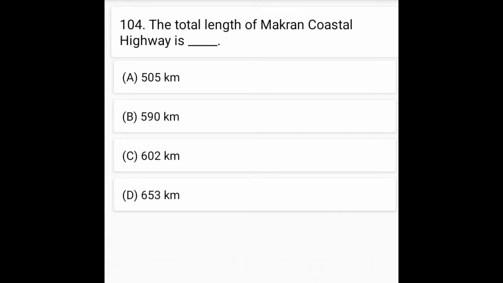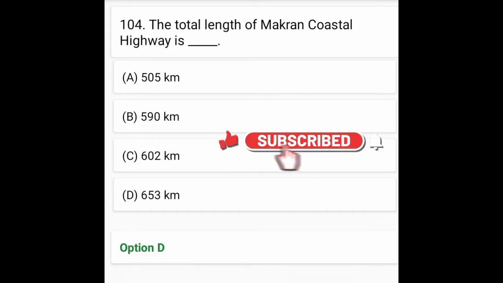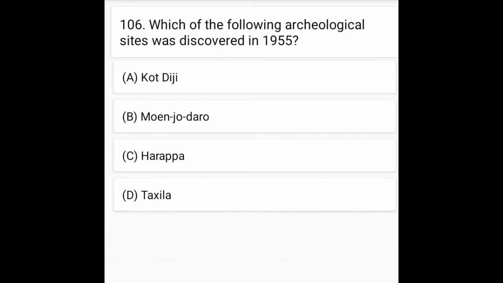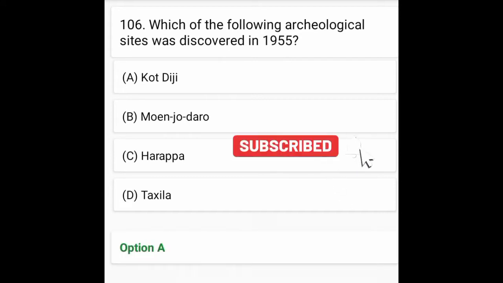The total length of Makran Coastal Highway. Makran Coastal Highway की total लंबाई कितनी है? Option D is correct, 653 किलोमीटर. The Babusar Pass Connect. Babusar Pass किसको मिलाता है? Option A is correct, Abbottabad and Gilgit. Which of the following archaeological sites was discovered in 1955? Option A is correct, Kot Diji.